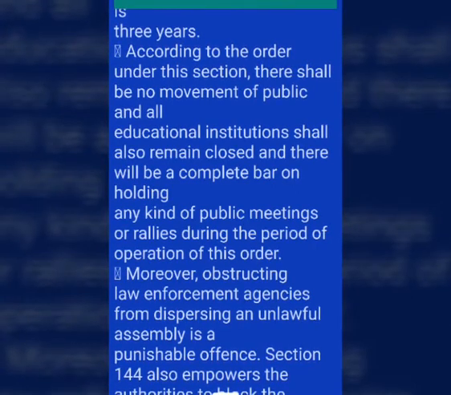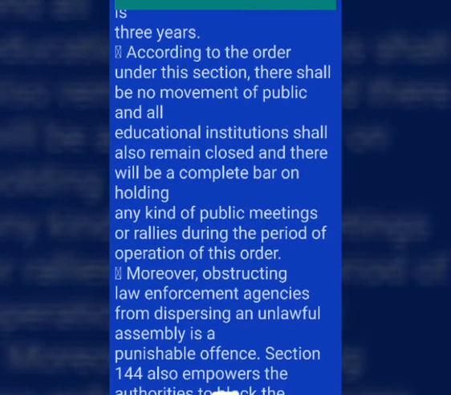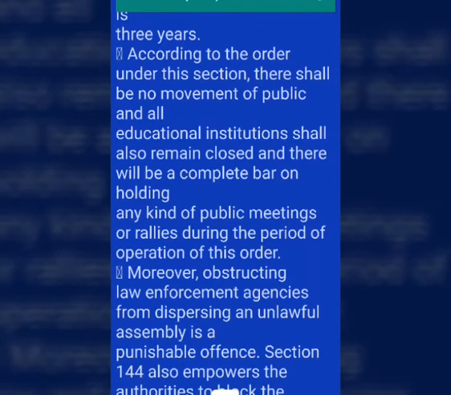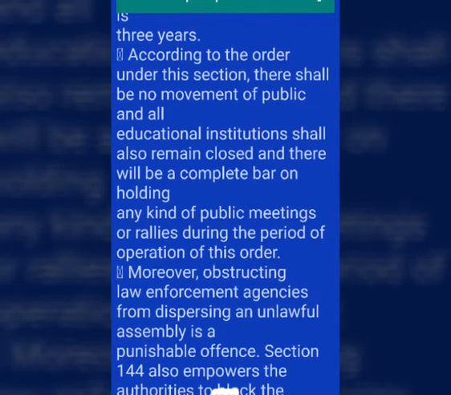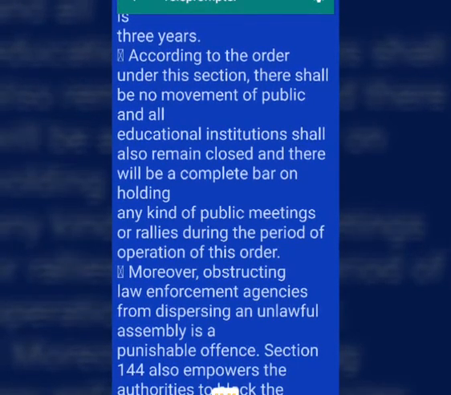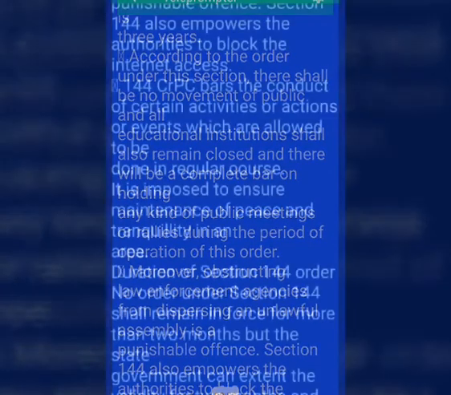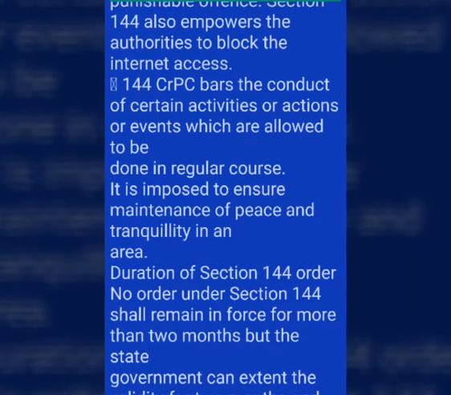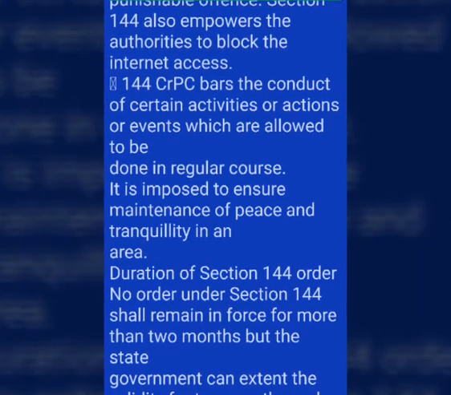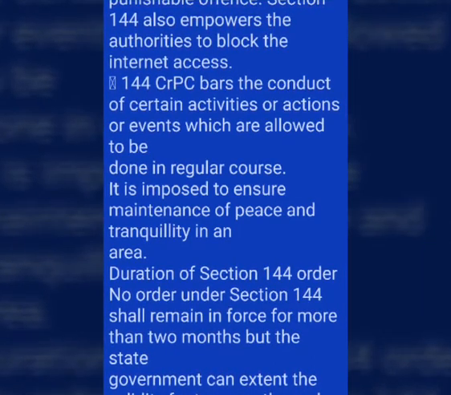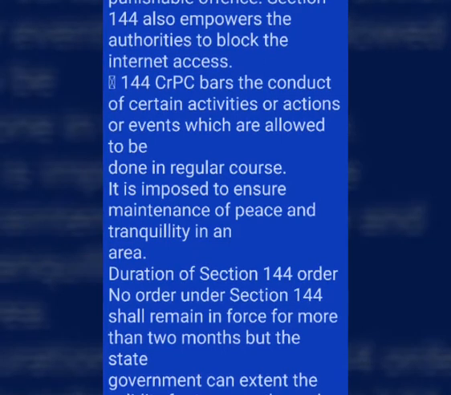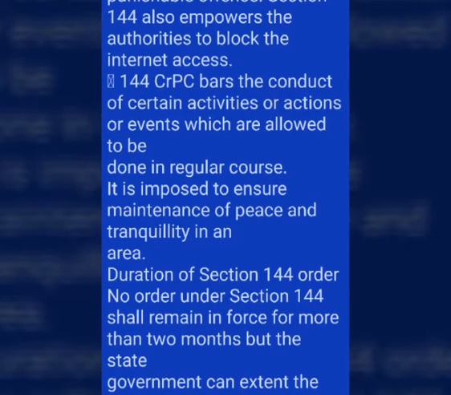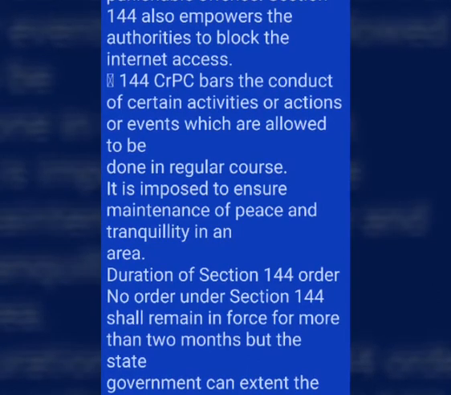The maximum punishment for such an act is 3 years. According to the order under this section, there shall be no movement of public, all educational institutions shall also remain closed, and there will be a complete bar on holding any kind of public meetings or rallies during the period of operation of this order. Moreover, obstructing law enforcement agencies from dispersing an unlawful assembly is a punishable offense. Section 144 also empowers the authorities to block the Internet access.